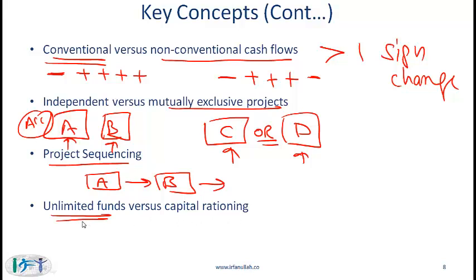Unlimited funds would mean that a company has all the funds it wants to engage in any positive NPV projects. Capital rationing, which is the more practical scenario, is that a company has a certain amount of budget or capital and it needs to allocate that limited capital to certain projects.